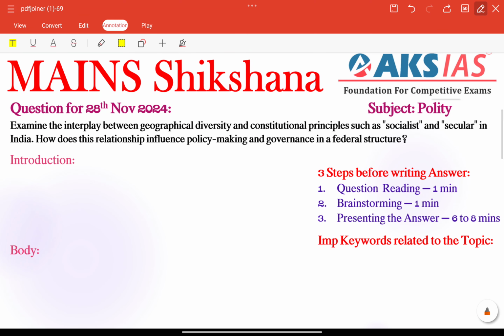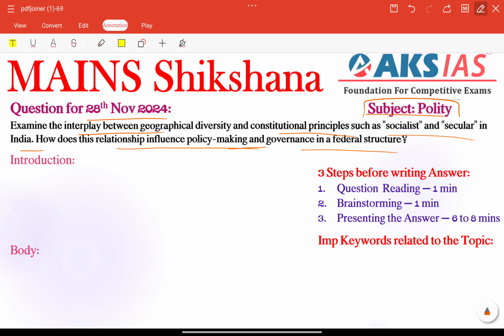Today's main section question for 28th November 2024 is related to polity. Examine the interplay between geographical diversity and constitutional principles such as socialist and secular in India. How does this relationship influence policy making and governance in a federal structure?